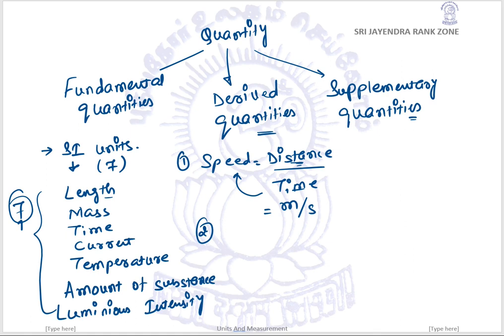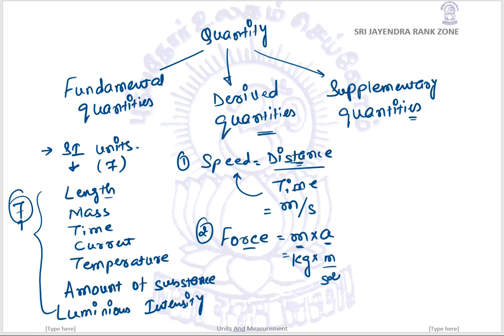Let us move to the next. Let's say force. Do you remember the formula of a force? Think a little. Yes, force is equal to mass into acceleration. Mass is in kilogram, acceleration is meter per second square.